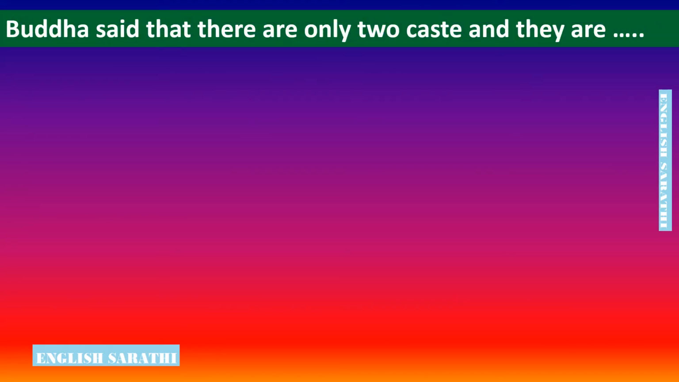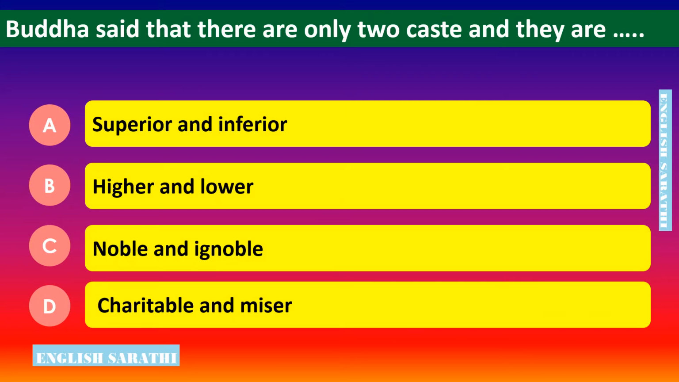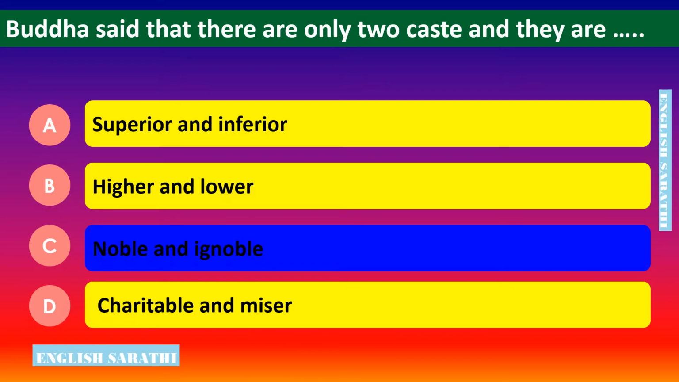Buddha said that there are only 2 castes, and they are dash. Look at the following options. Option A, superior and inferior. Option B, higher and lower. Option C, noble and ignoble. Option D, charitable and miser. The correct answer is option C, noble and ignoble.